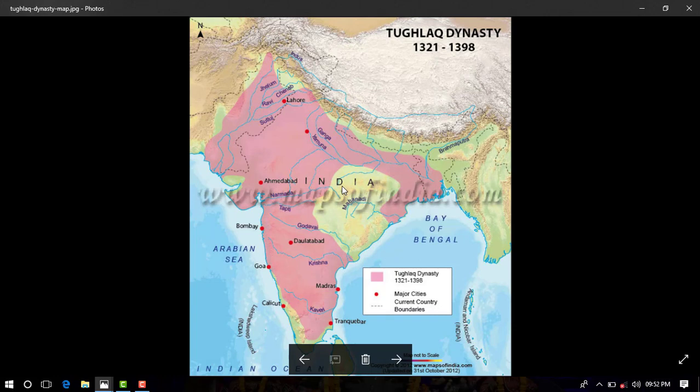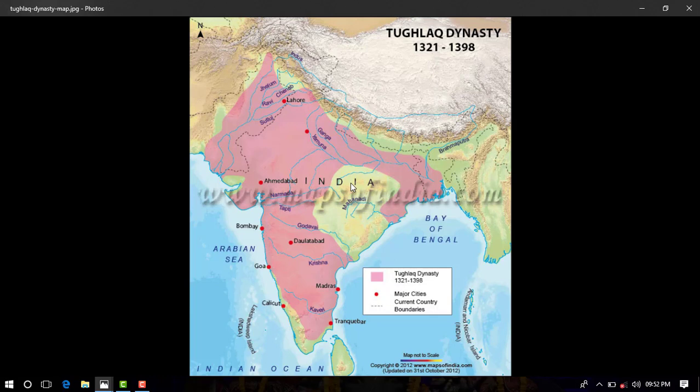So this currency was easily counterfeited by anyone. The meaning of counterfeit is to imitate or fake. So this currency could easily be faked by anyone. Therefore, the value of the new coins fell sharply, and finally the Sultan had to withdraw the currency. So the introduction of token currency was another failure.